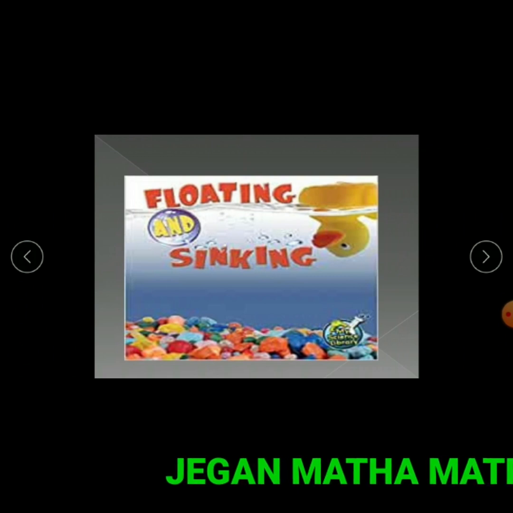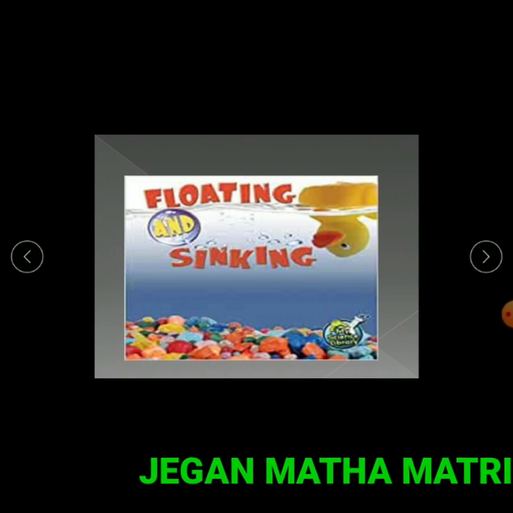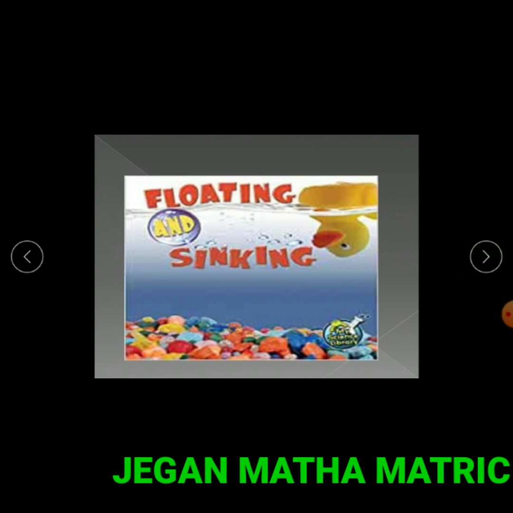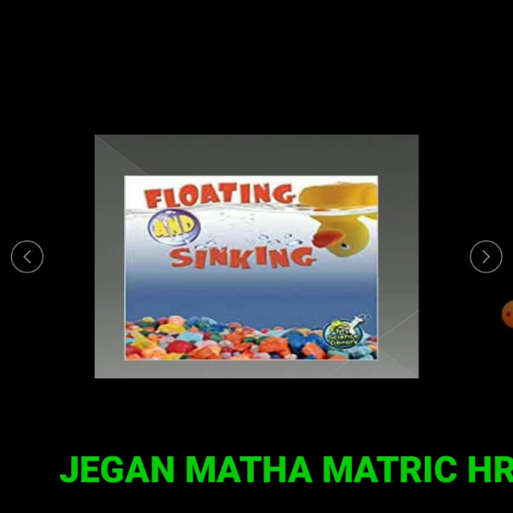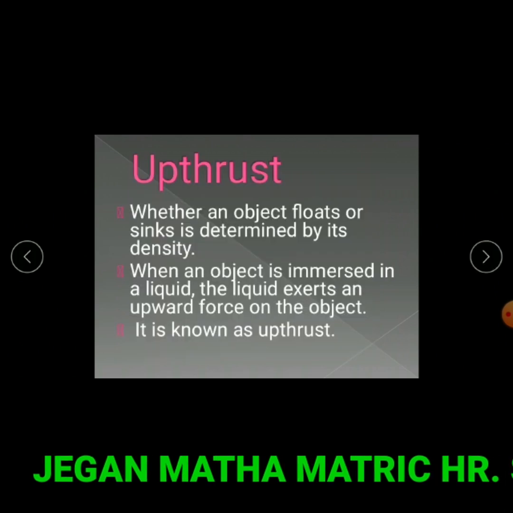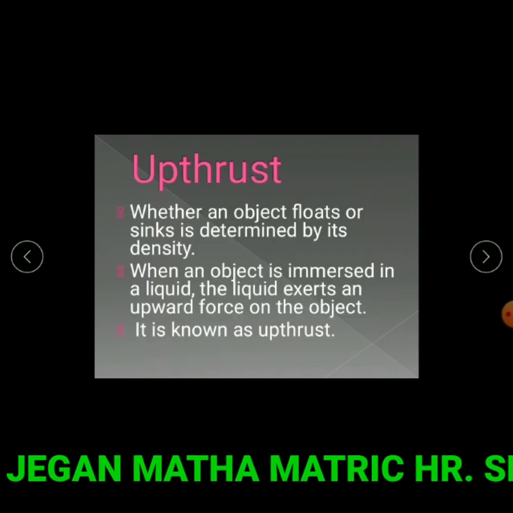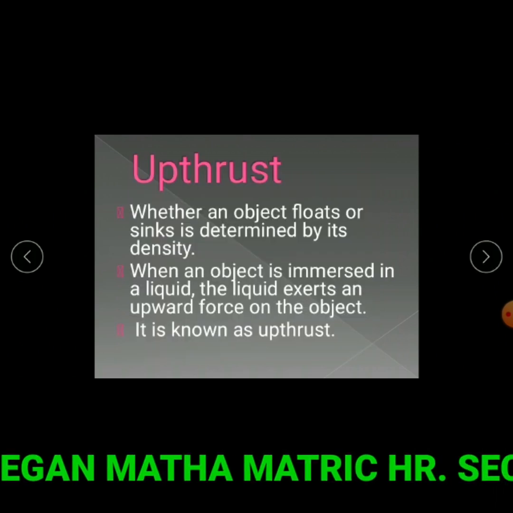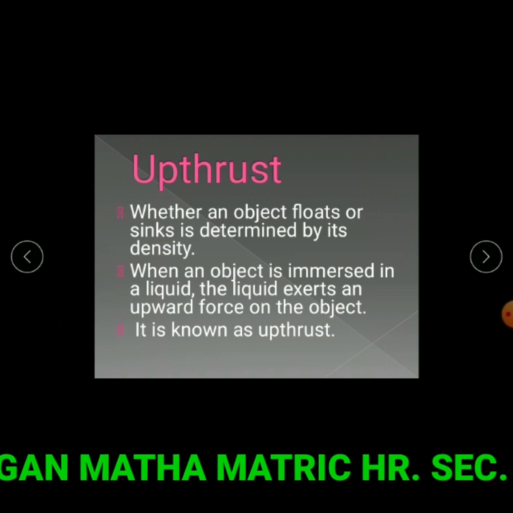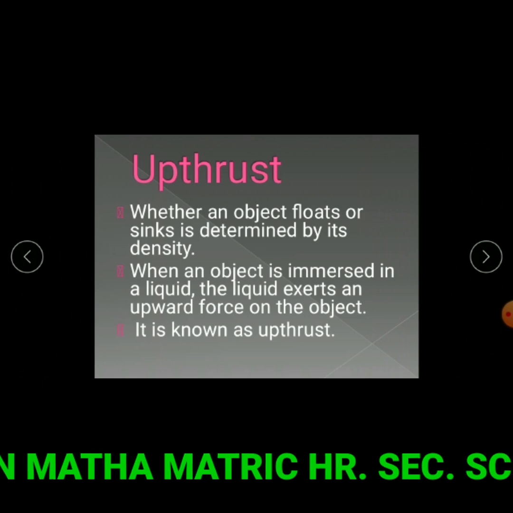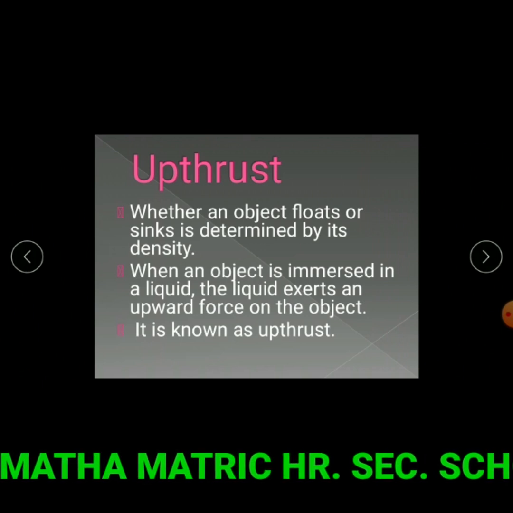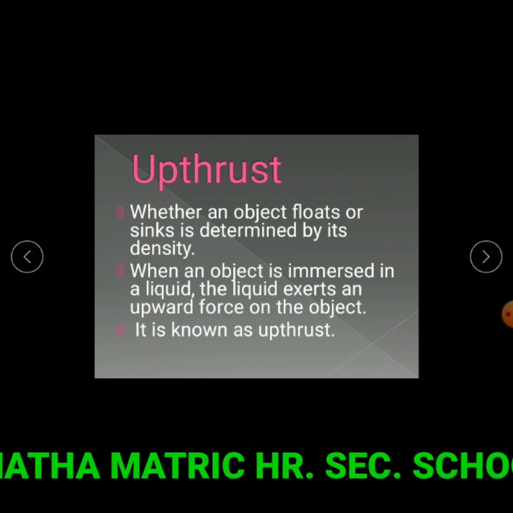Some objects float in water while others sink. Whether an object floats or sinks is determined by its density. So, due to its density, an object will float or sink. When an object is immersed in a liquid, the liquid exerts an upward force on the object.